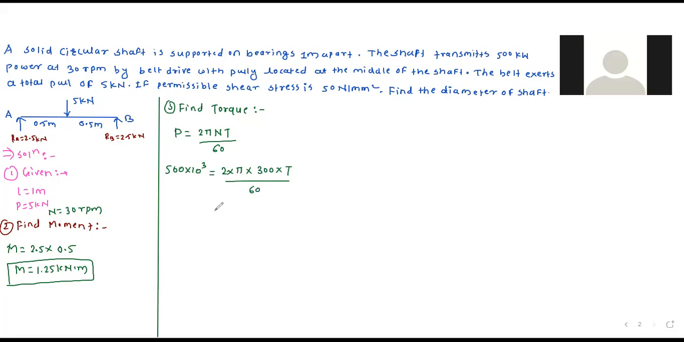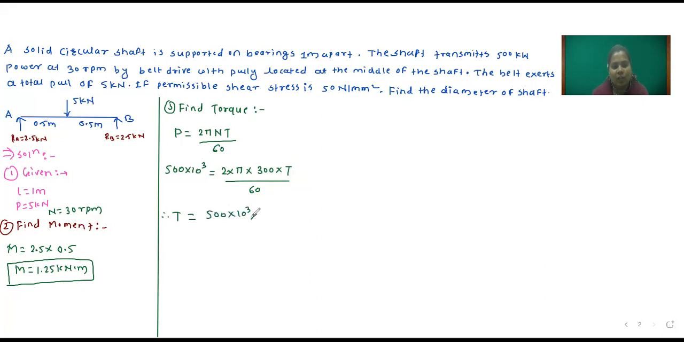Ma'am, is it 500 kilowatt? Kilowatt, yes, we have to convert into watt. So 500 into 10 raised to 3 is equal to 2 into pi into 300 into T divided by 60. So we will convert the equation in terms of T. So T is equal to 500 into 10 raised to 3 into 60, divided by 2 into pi into 300. This 60 goes to the numerator and 2 pi into 300 to the denominator. So therefore T is equal to how much?